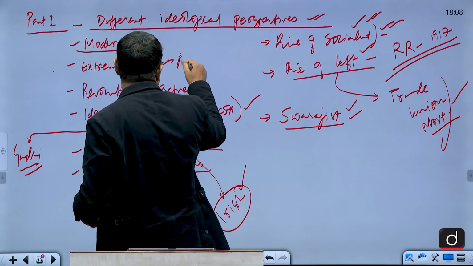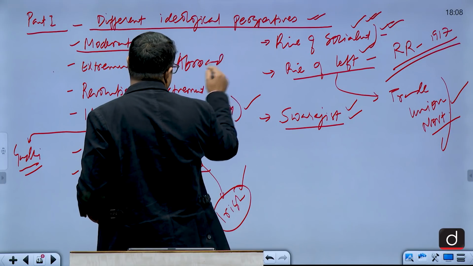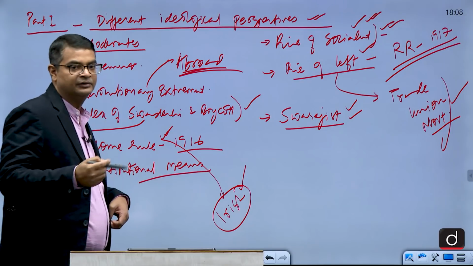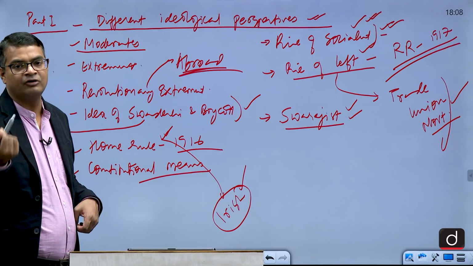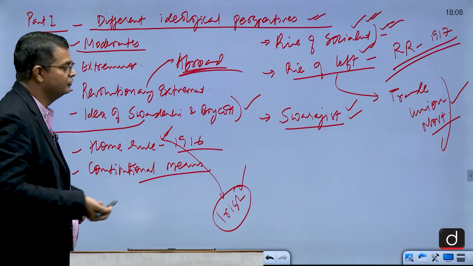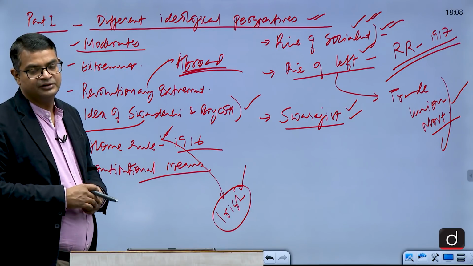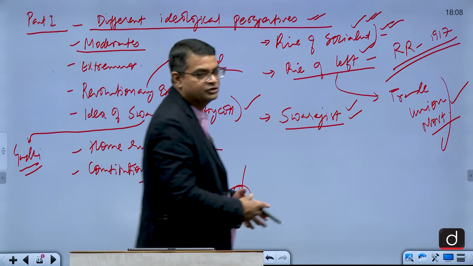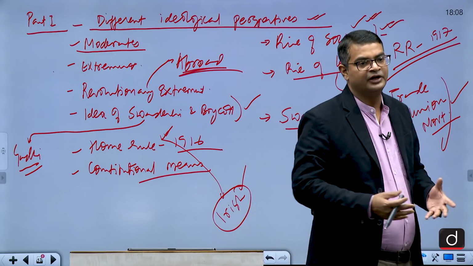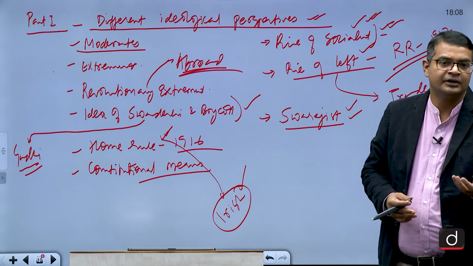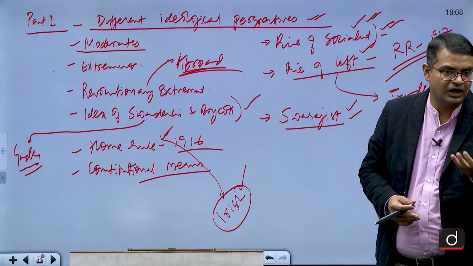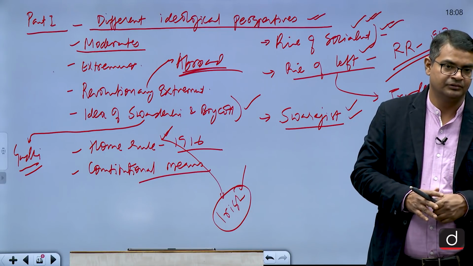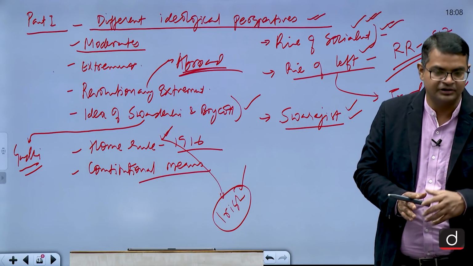Revolutionary extremism was developed abroad also, in the first phase from 1913 to 1915. Later on, the second phase was 1920s to 30s, the Bhagat Singh phase, which was totally anti-constitutional, you can say anti-British, and they were working on the cult of bombs and pistols. They were not ready to listen.